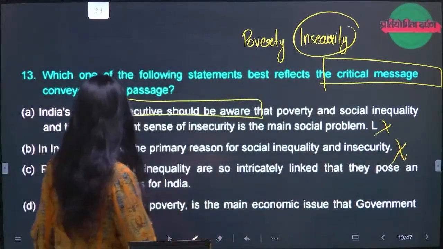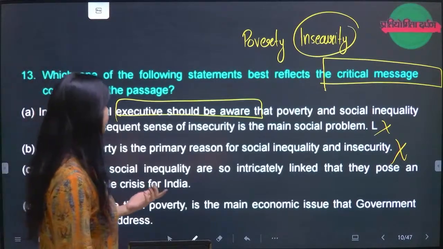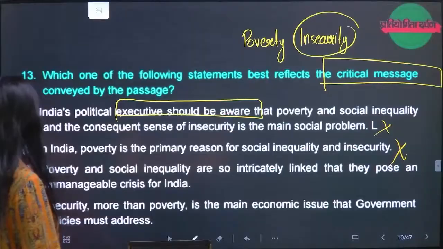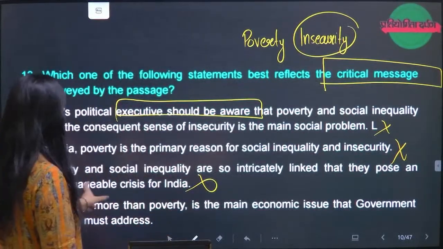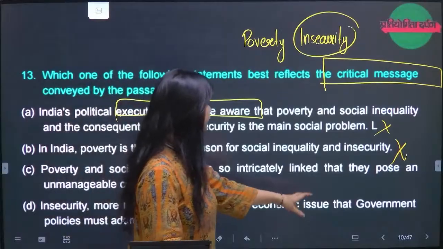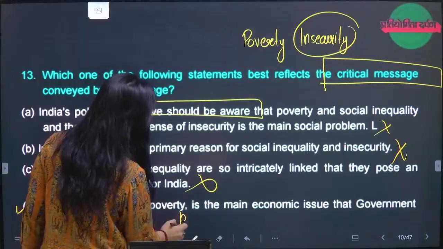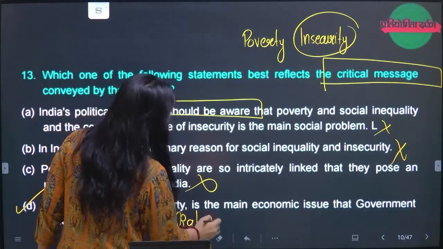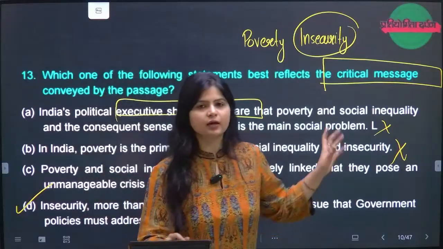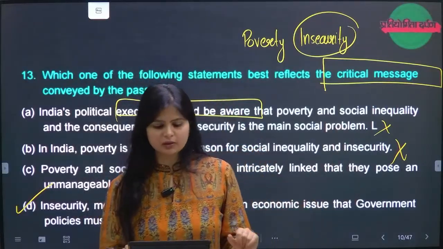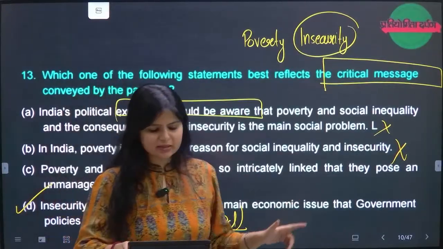In India, poverty is the primary reason for social equality and insecurity. No. Poverty and social inequality are so intricately linked that they pose an unimaginable crisis for India. Insecurity more than poverty is the main economic issue that the government policies must address. This is the most balanced message that I can find amongst all the options that are given in the passages. So question number 13, the answer is D.